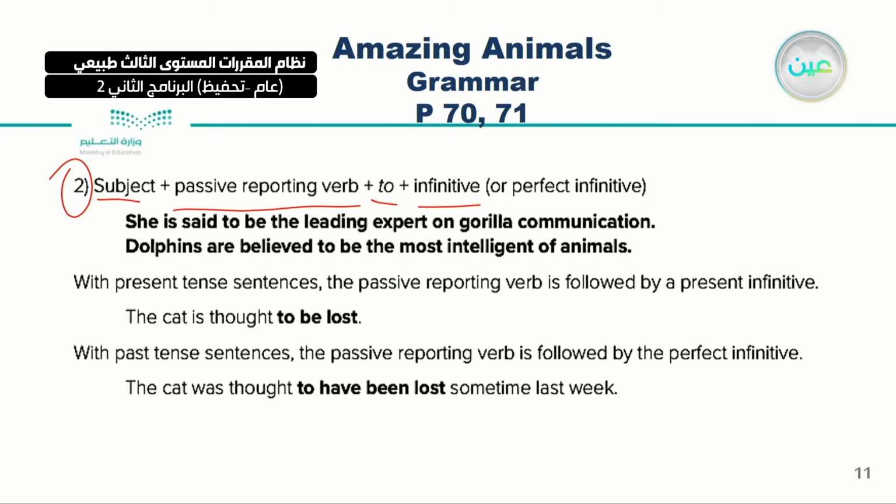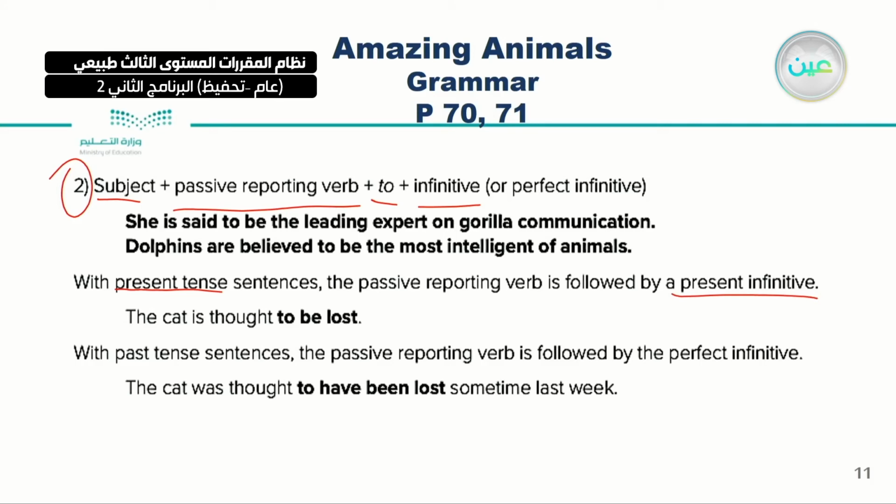Then dolphins are believed to be the most intelligent of animals. Again, who said that or who believed that? People. Who are those people? I don't know, or it's unimportant to know. So sometimes with the present tense sentences, what will happen to the passive? The passive reporting verb is followed by a present infinitive.